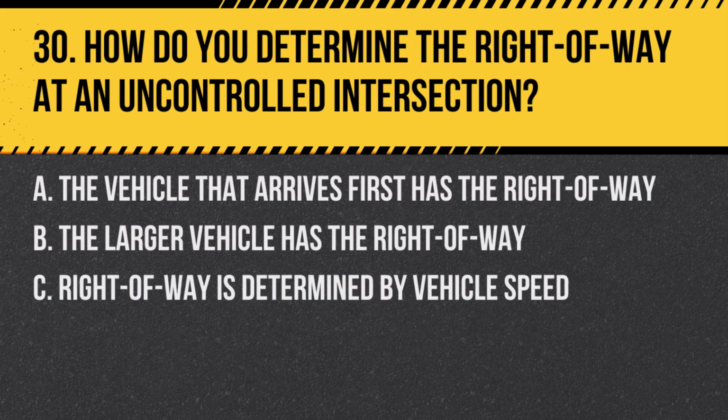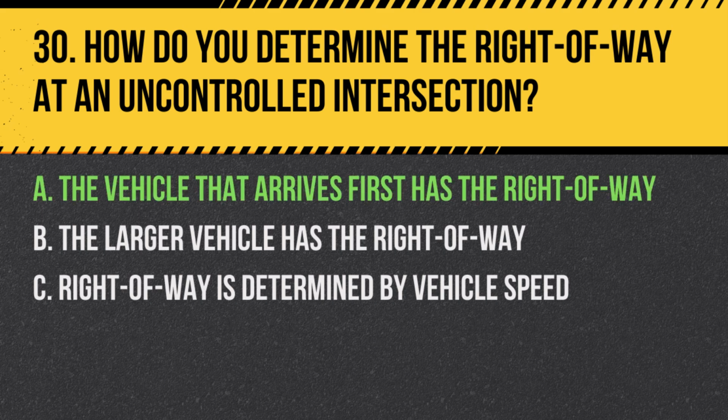Question 30. How do you determine the right-of-way at an uncontrolled intersection? A. The vehicle that arrives first has the right-of-way. B. The larger vehicle has the right-of-way. C. Right-of-way is determined by vehicle speed.